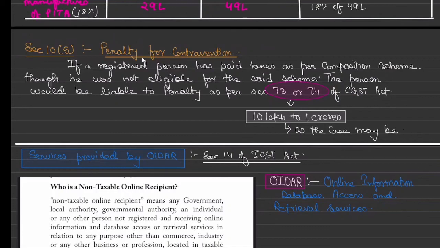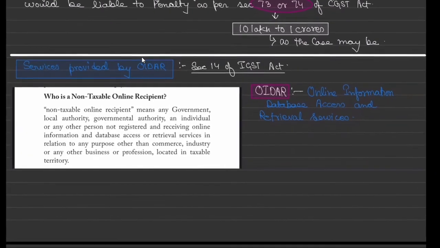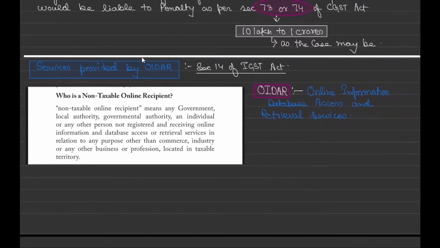Okay, and penalties means penalty will be liable as per 73 or 74, amount may be 10 lakh to 1 crore. It is less than that also, not even 10 lakh also. In minimal cases there is 1 lakh also. Whatever it is, we'll read in the penalty chapter, because different cases are there that will form a different part of discussion. So that's all for the chapter purpose. Okay, services of OIDAR. This is a very important thing. It has come very recently.